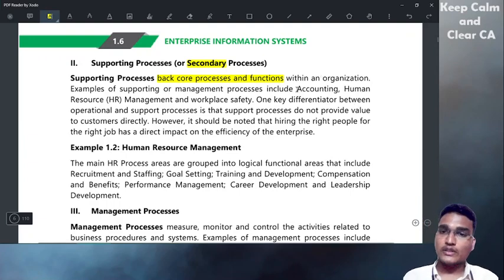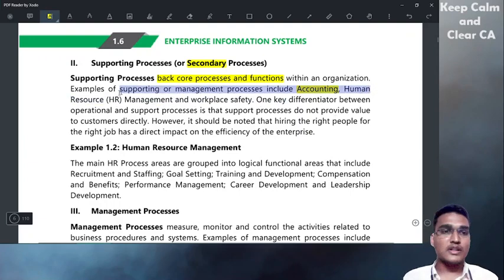What are the supporting services? Example, accounting. Why is accounting a supporting process in a manufacturing entity? Let's take Xiaomi as an example. They are making smartphones. They want to know how many smartphones they have manufactured, how many they have sold, how much raw material stock they have, and how much stock will be required further. What are the estimates? All these things will be done in accounting, right?